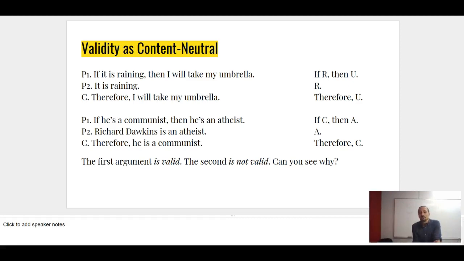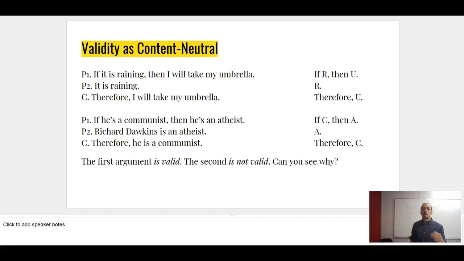Here's another argument. If he's a communist, he's an atheist. But Richard Dawkins is an atheist, therefore he's a communist. This is not a valid argument. Again, if we just think about the relationship between the moving parts, we can see why. If something is a part of category C, then it's an A. However, being A doesn't backtrack to category C. Let's find an easier counterexample, right?